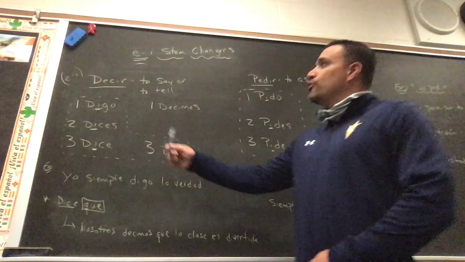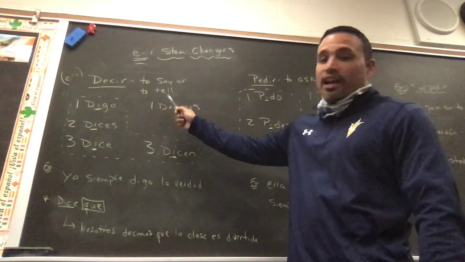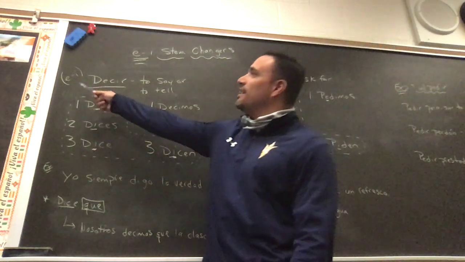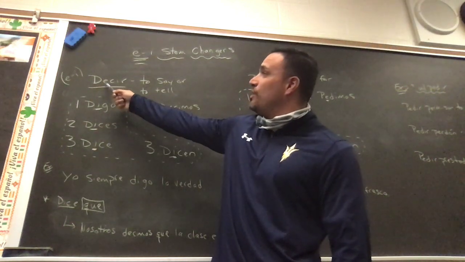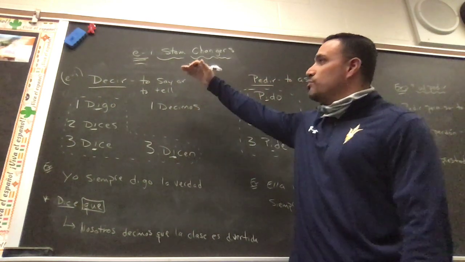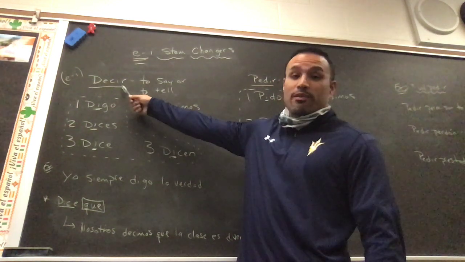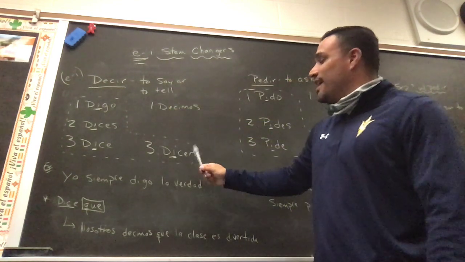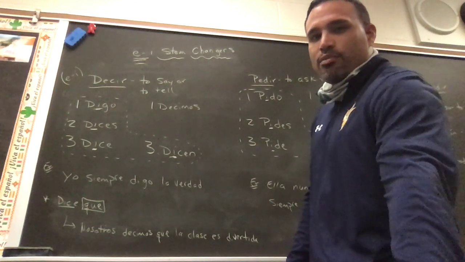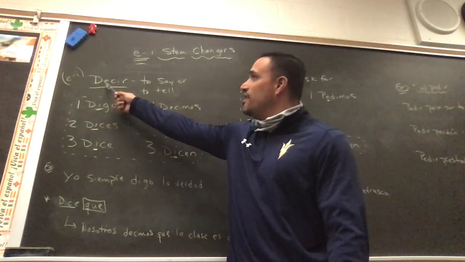Okay? The first verb we're going to talk about today is the verb decir, which means to say or to tell. All right? To say or to tell. Again, it is an E to I stem changer, so we're talking about this E right here. It is a normal or a regular IR verb. So our endings, we simply drop the IR. We add O, ES, E, IMOS, because remember it's an IR verb, IMOS, and EN. The endings we should have down pat, right? Sin problema, without any problems. But it's the stem that we need to now be able to change. So this E is going to change to I.